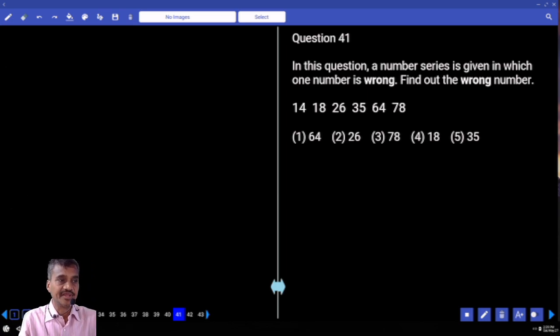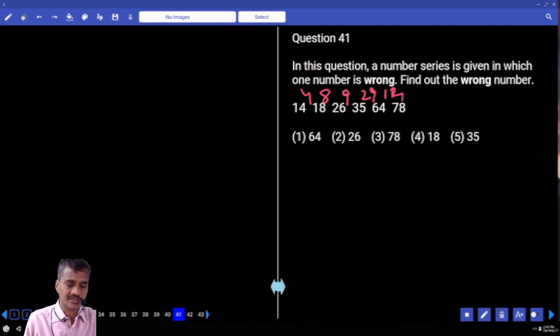Now 14, 18, 26. Difference. Because numbers are increasing at a smaller rate. 4. Next difference is 8. 26 and 35 difference is so much. 9. And 35 and 64 difference is so much. 29. And next difference 64 and 78. Now 64 and 78, 14 is the difference, isn't it? Now these are the differences we have.